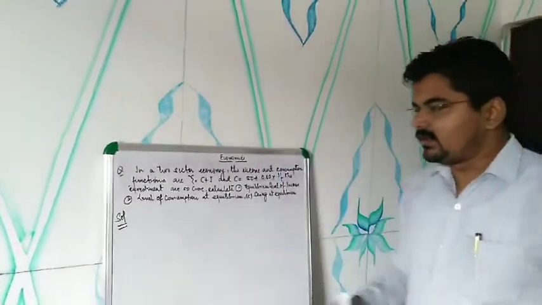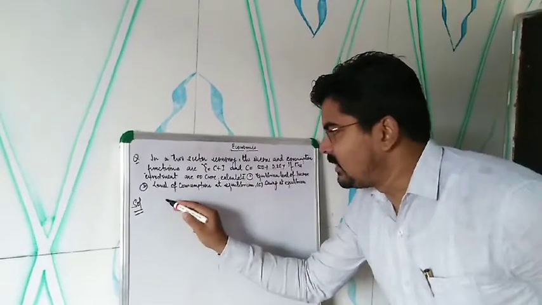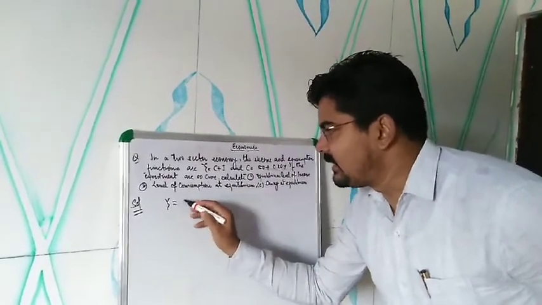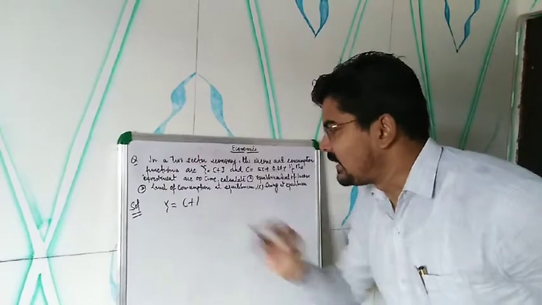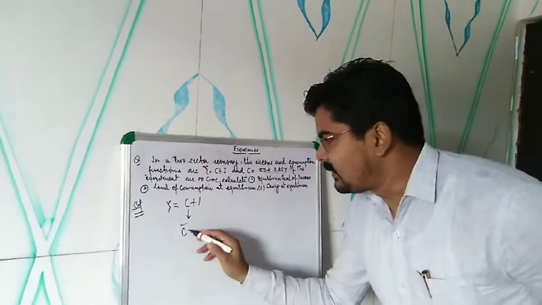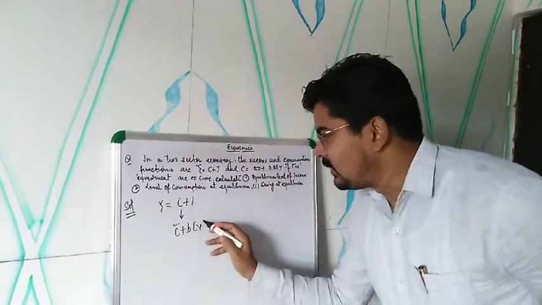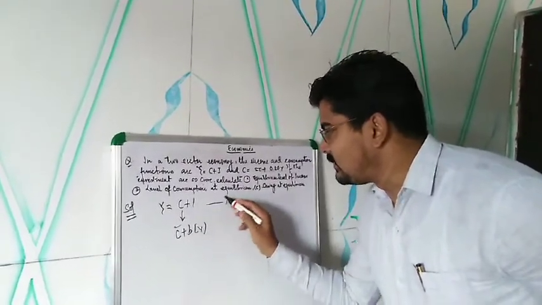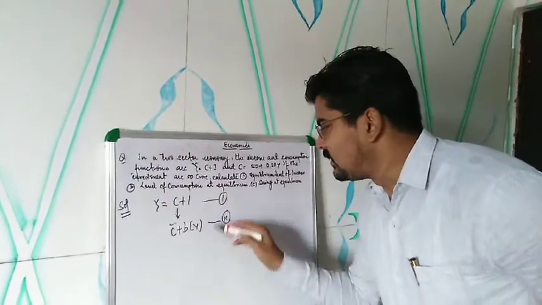So first of all, you have to understand what the equilibrium level of income is. Equilibrium level of income is y is equal to c plus I, and we have to put the value of c as c bar plus b component of y. Okay, it is equation number 1, and this is equation number 2.